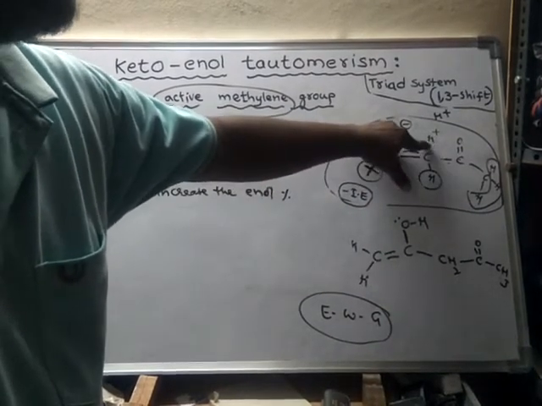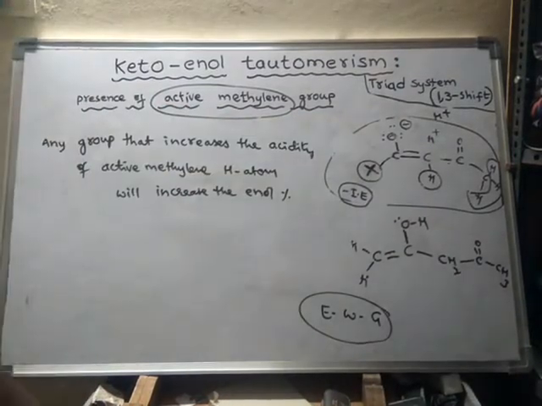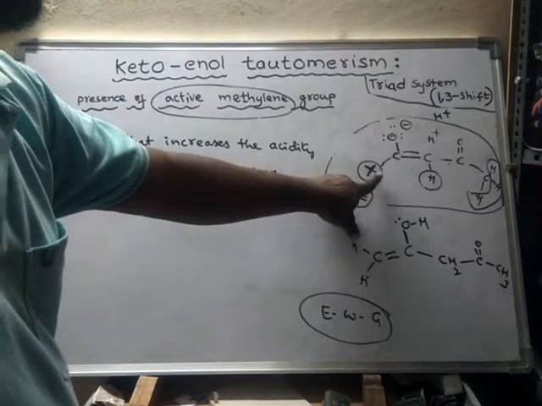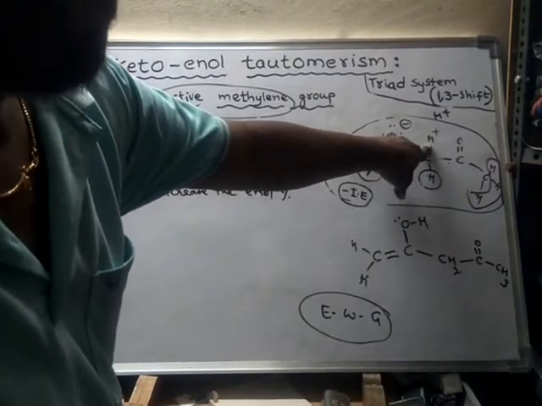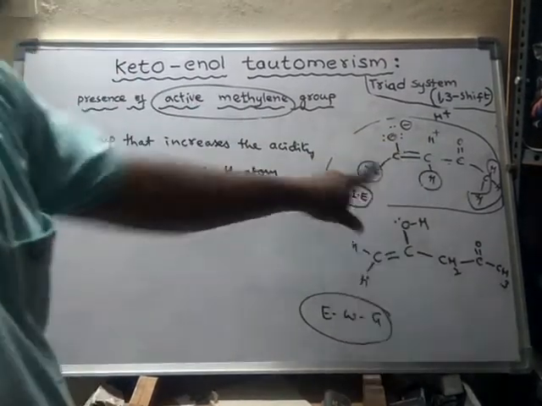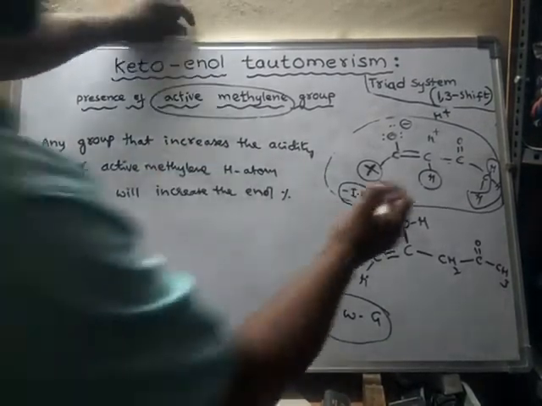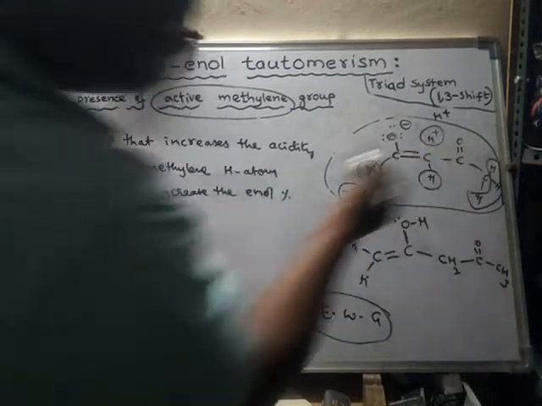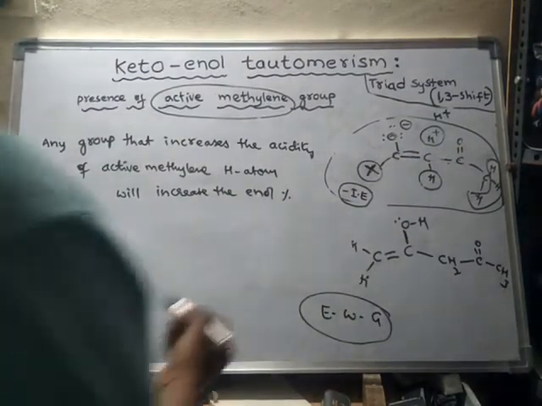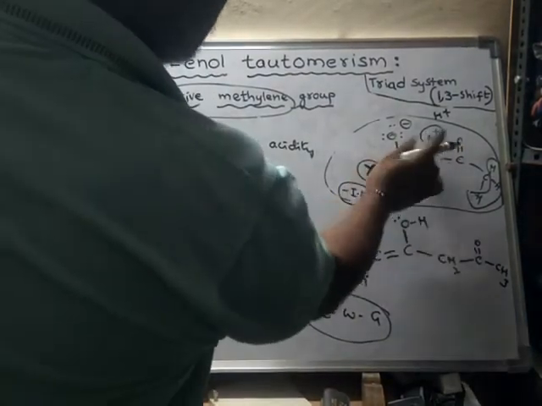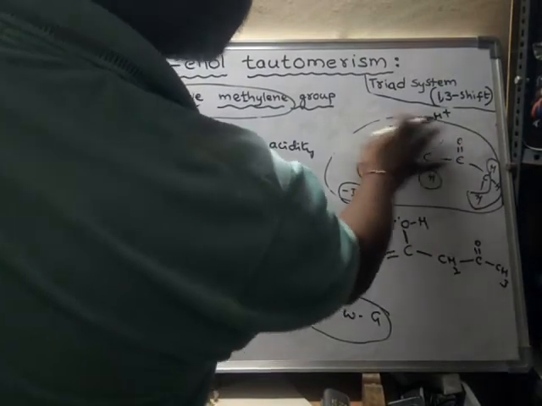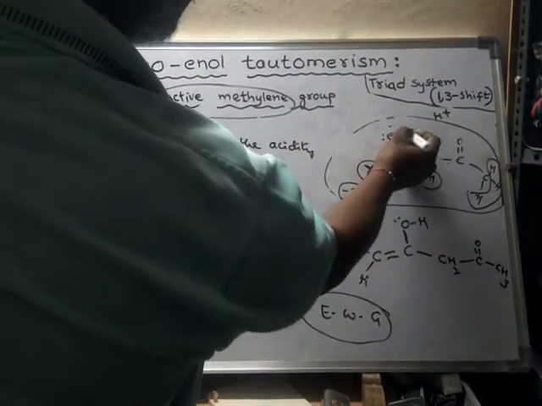Now this hydrogen will be removed as an H plus ion. So that means this will affect the formation of the H plus ion. If that group increases the acidity of the active methylene group, then H plus ion is formed easily, and immediately this H plus ion will attack this oxygen to form OH.